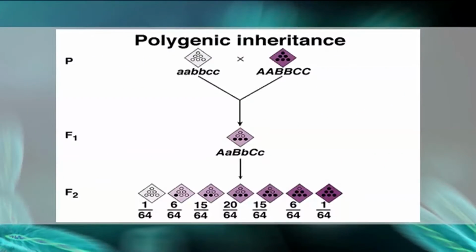Polygenic traits have many possible phenotypes that are determined by interactions among several alleles. In polygenic inheritance, the genes contributing to a trait have equal influence and the alleles for the gene have an additive effect.